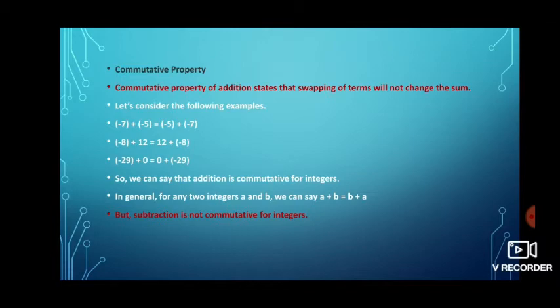Next one is the commutative property. Commutative property is like this: if we perform the basic arithmetic operation, meaning addition, in any order between 2 numbers, the result should be the same. Now we'll see it for addition. Minus 7 plus minus 5 will get minus 12. Now I'll change the order of the numbers.